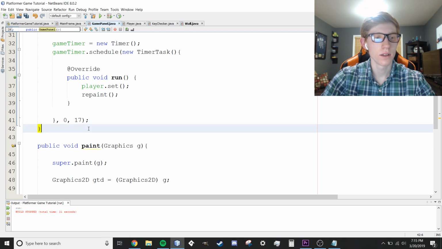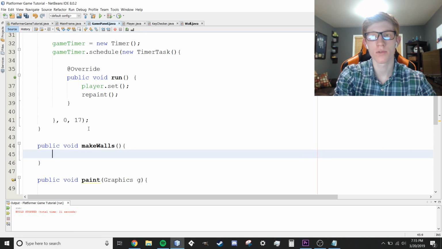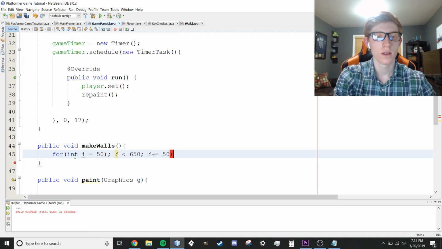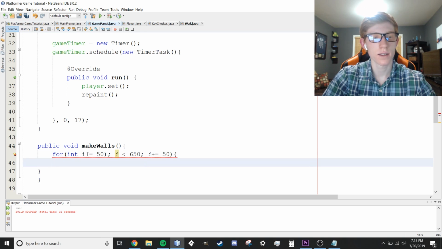Make walls right there. We're going to create the makeWalls method outside of the constructor, public void makeWalls. Just like that. We're not going to have any parameters right now, but we could add that in the future if we wanted to. This is going to be a bit complicated, but we're going to generate a bunch of walls using like 2 lines of code, just because that'll be a little bit simpler. So we're going to say for int i equals 50, i is less than 650, i plus equals 50. So this is the for loop, and it's going to start i at 50.